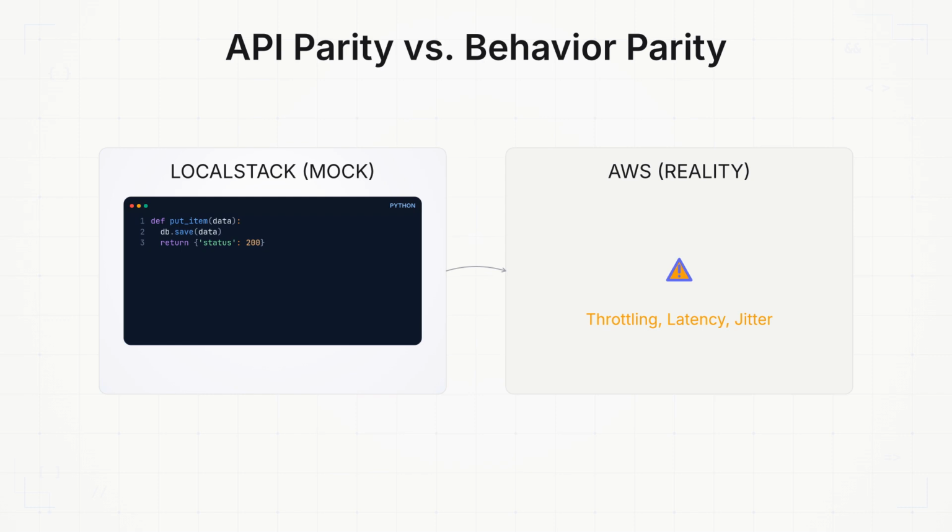In a real distributed system, that same sequence might encounter propagation delays or throughput limits. When you build your application logic around the perfect performance of a local mock, you fail to implement the retries, backoffs, and error handling required for a noisy cloud environment. Your local cloud isn't just faster, it's unrealistically stable.